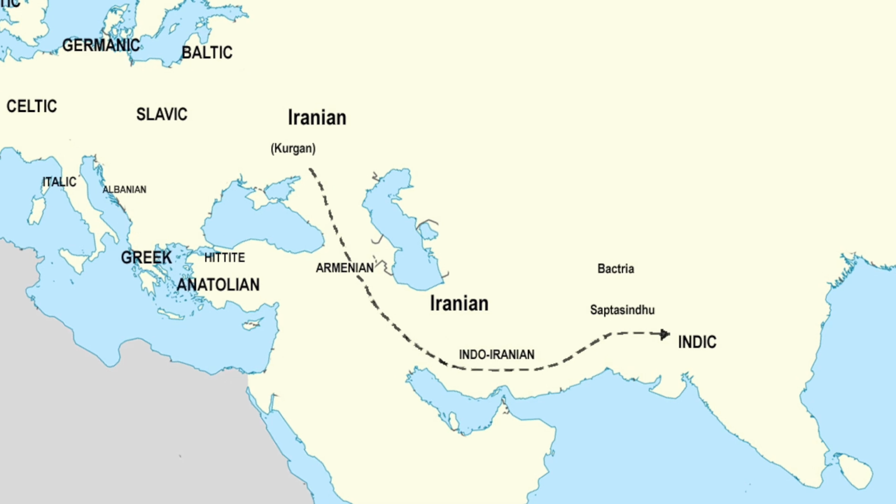The other evidence which Mortimer Wheeler has used to support this theory of Aryan invasion is that in the northwestern part of the Indian subcontinent near the Afghan border, at sites which belong to the Harappan civilization, we see that during this period, that is around 1500 BCE, there are objects which are of Central Asian origin. So, according to Mortimer Wheeler, these objects belonged to the Aryans who were coming from Central Asia into the Indian subcontinent.